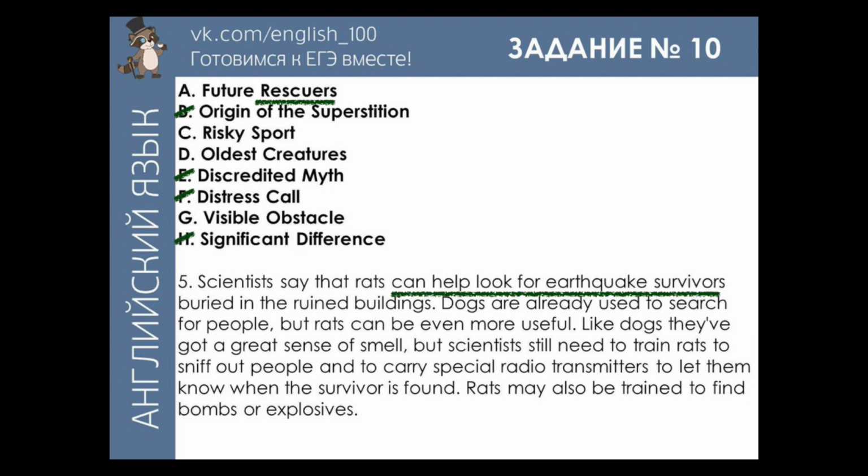Okay, here we have rats that can help look for earthquake survivors, which makes them rescuers. The only trouble with this text that I have is the fact that they are called future rescuers. Nowhere in the text do we have any reference to future. We do have a lot of modal verbs like can and may, so that might be it.